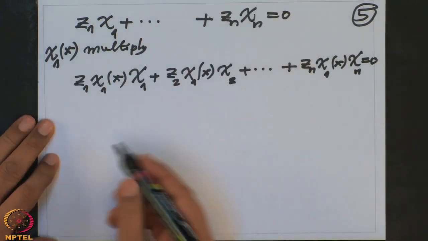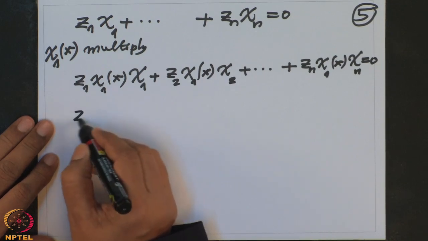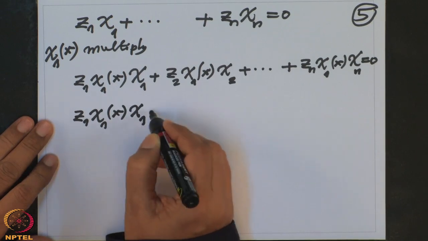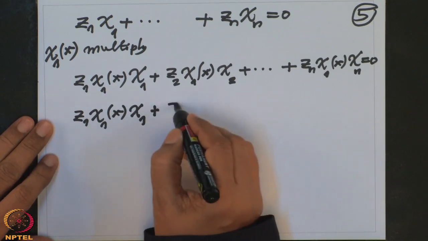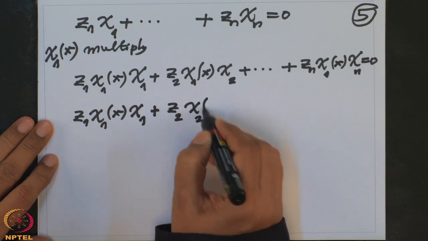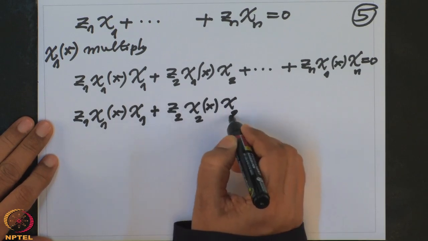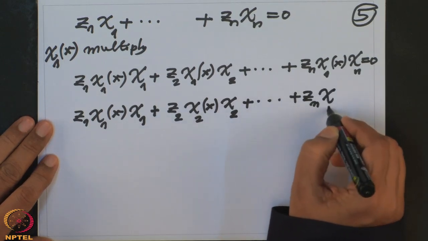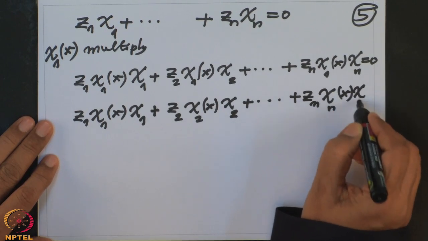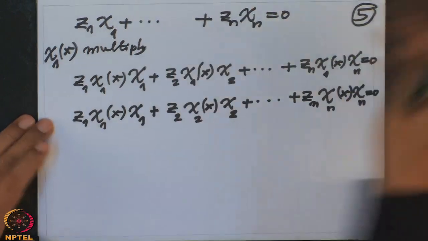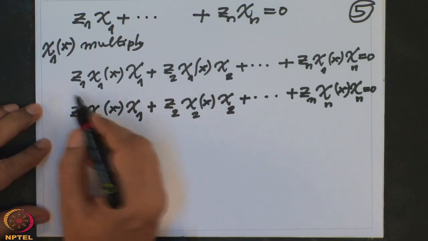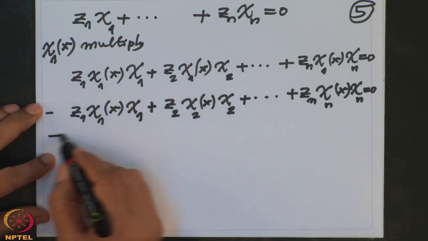And the new equation which I got, I will rewrite below this, that is z1 chi1(x) chi1 plus z2 chi2(x) chi2 plus ... plus zn chi-n(x) chi-n, this is 0. This is how we got this equation, this one. And now I want to cancel. So I subtract. If I subtract this from this, what do I get?